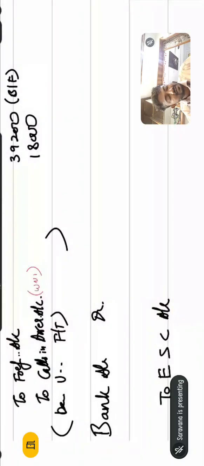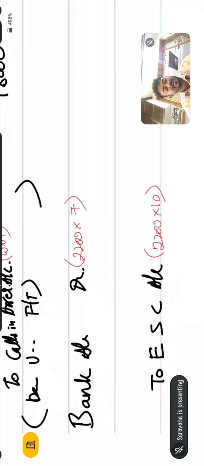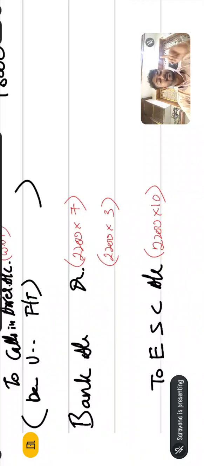What is the face value here? 2,200 into 10 rupees. But the company received only 2,200 into 7 rupees. So what is the balancing figure? 2,200 into 3 rupees is coming on the debit side. What is this debit side? It's a discount, so you can write discount on issue of shares. But the Companies Act says that although it is a discount, shares should not be issued at a discount.